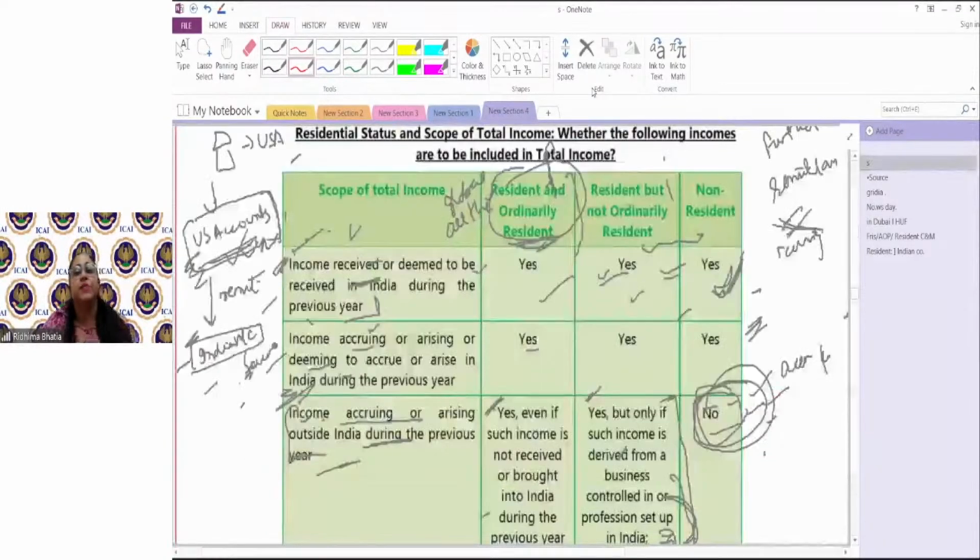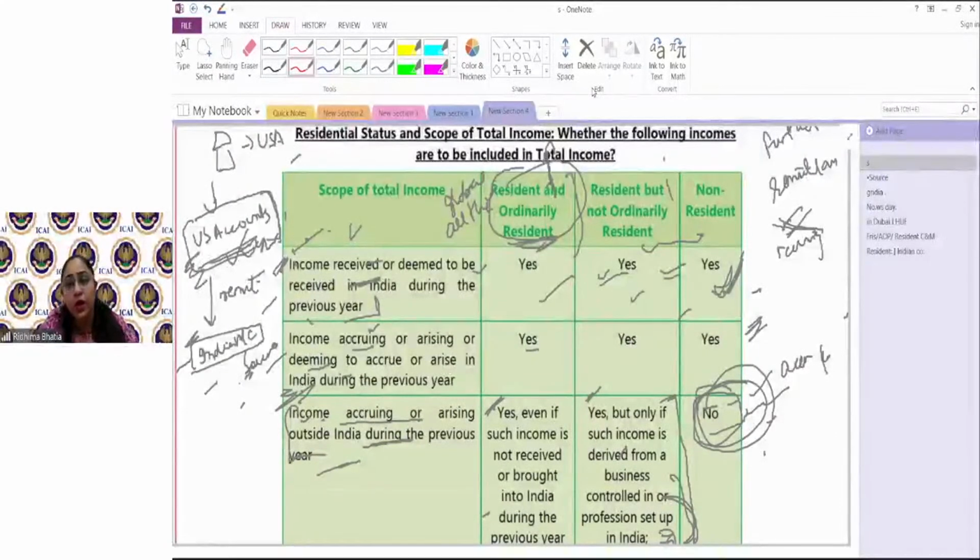So in the previous class, we ended on understanding the scope of total income basis the residential status. So if a person is an ROR, in case of individual and HUF, or in case of other persons, it's a resident, then the global income is taxed. Global income means that wherever it is accrued during the year or wherever it is received during the year, every income would be taxed. So you cannot say that it is being accrued outside, received outside, we cannot tax it. First, prima facie, all the incomes of an ROR are subject to Indian tax.